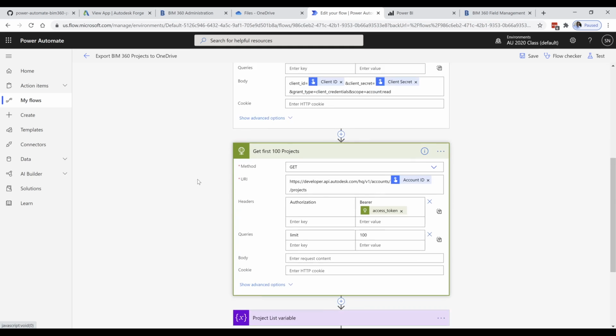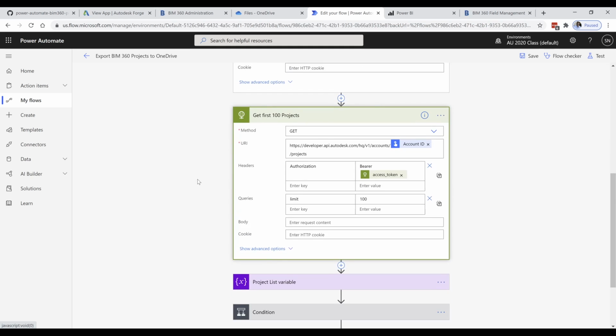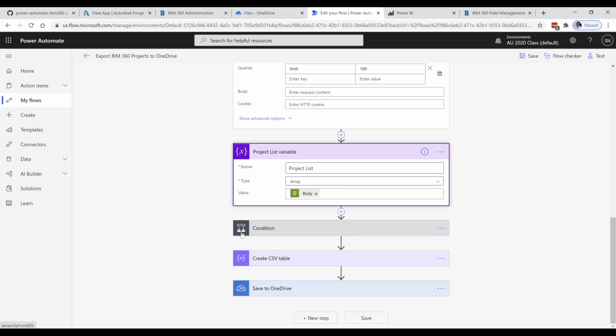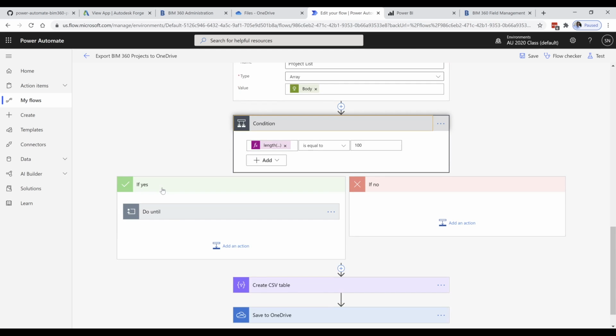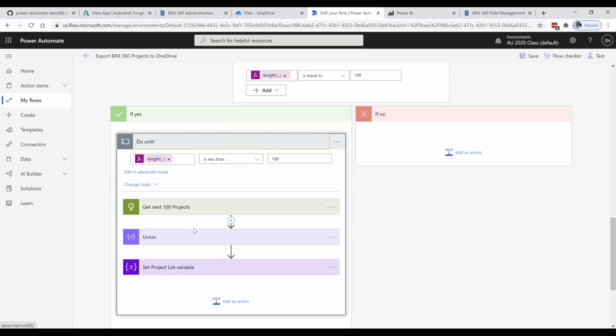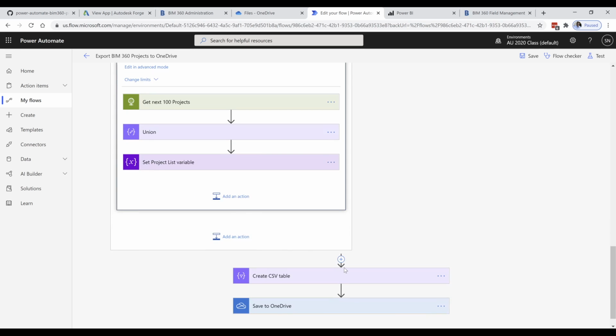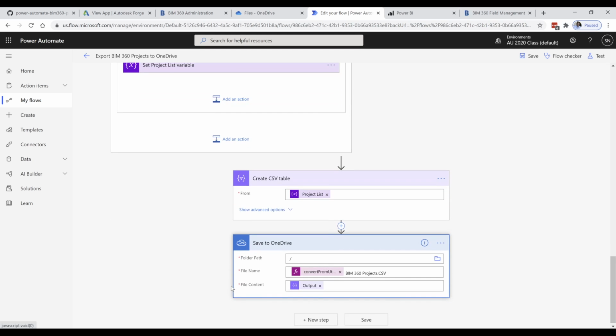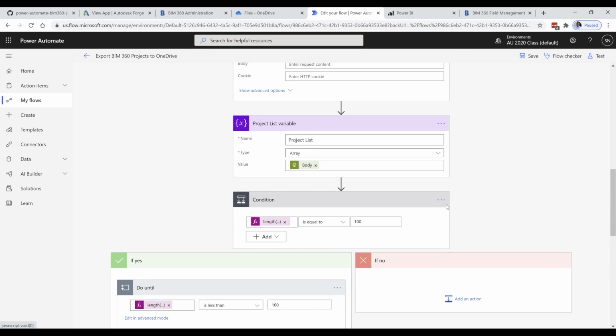The next step, we also use the HTTP action with the account ID and the token from the previous step, and then we store the data in a variable. Then we validate if we have more than 100 projects. We get the next 100 and we add them all to the variable. Then we move the data to a CSV table and we push the CSV to OneDrive. That's pretty much how it works.